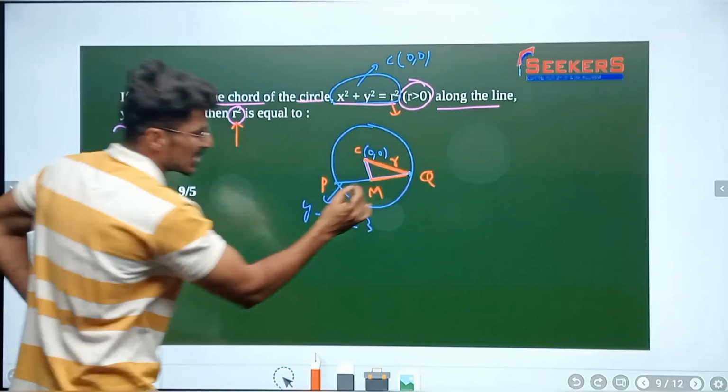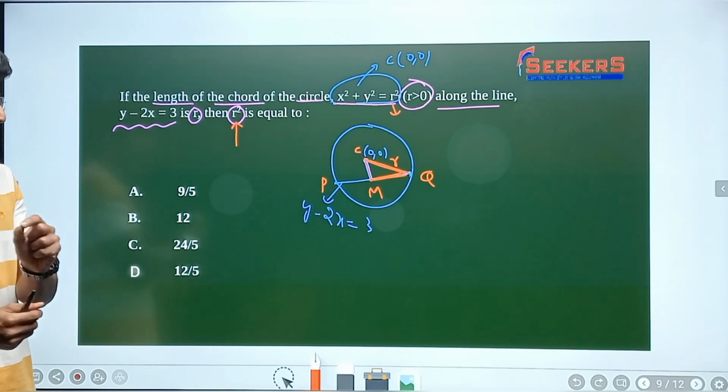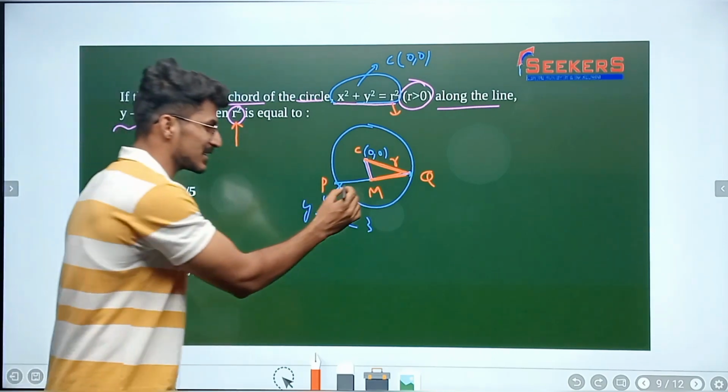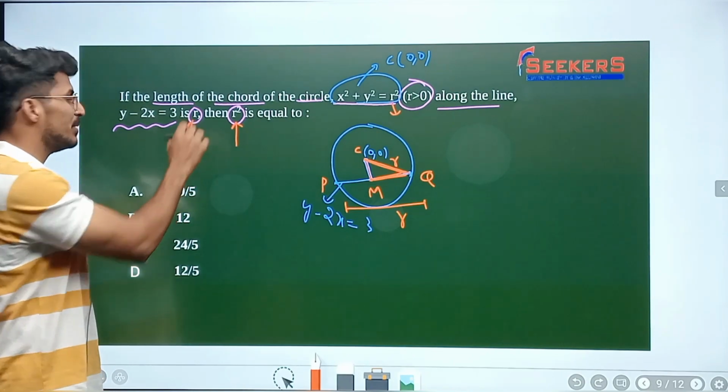See, coming to this MQ length, what exactly is MQ length going to be? We have a property, I'm sure you might have learnt somewhere in the 10th standard. So now this is the midpoint, and this is going to be bisected. This total length is given as r here. The PQ length is r, given.